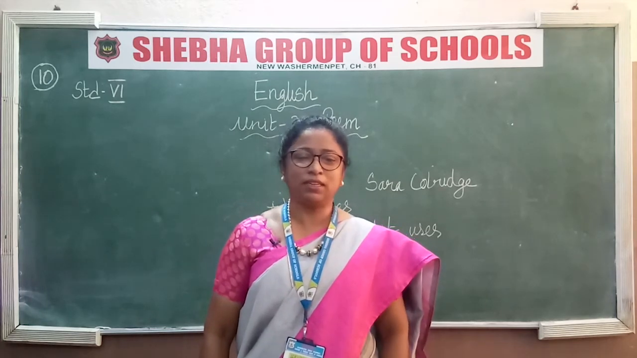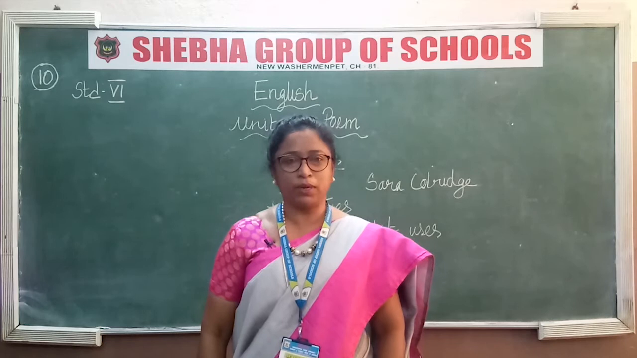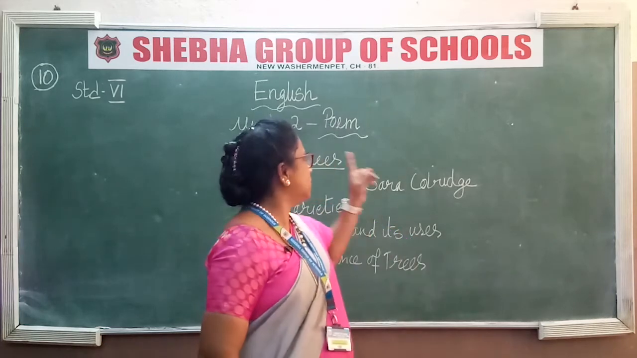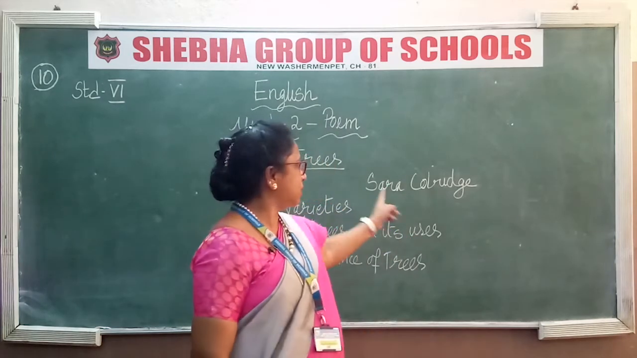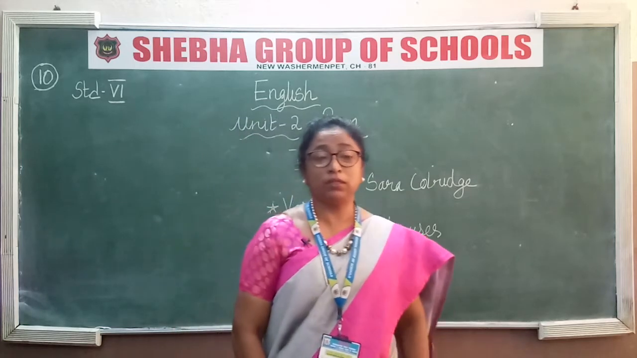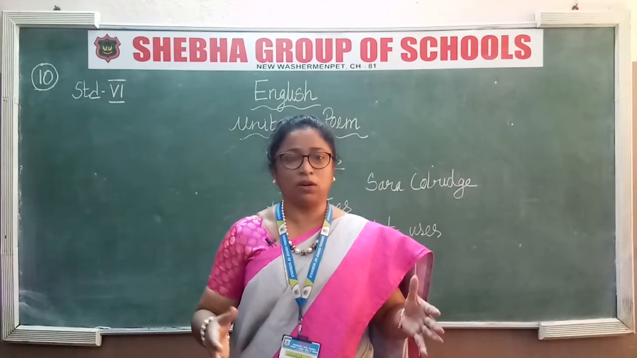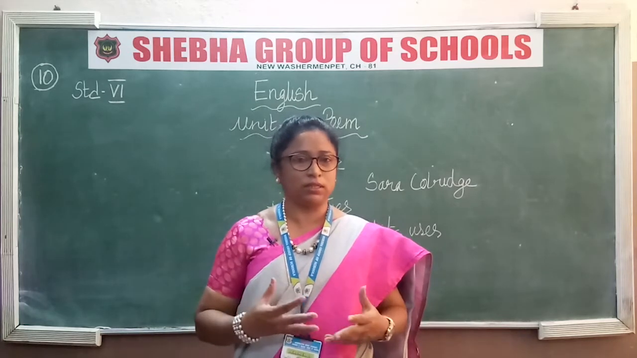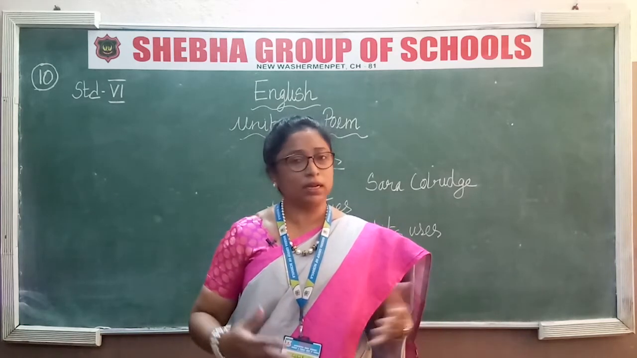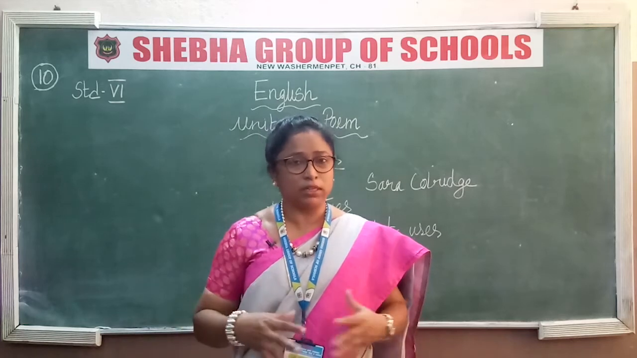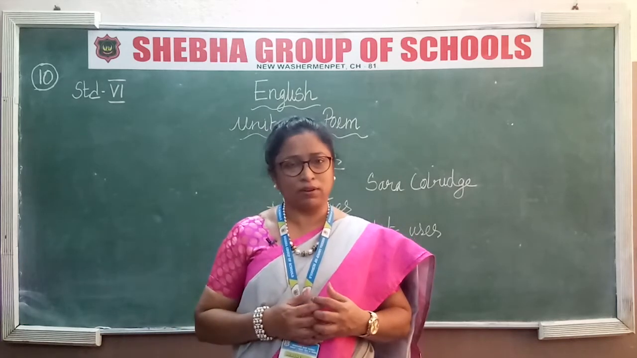Today I'll be taking a poem, unit 2 poem. The name of the poem is Trees. It is written by Sarah Coleridge. This poem is about trees. The whole unit is about trees, isn't it? It is all about the importance of trees. That's what we studied in the prose lesson, and even in the supplementary it's all about trees. So how important trees are in our life, isn't it?